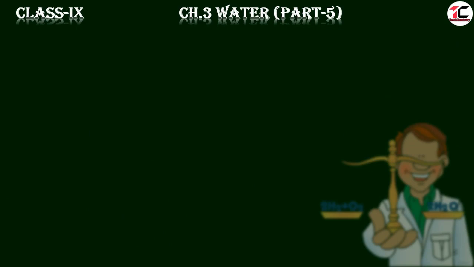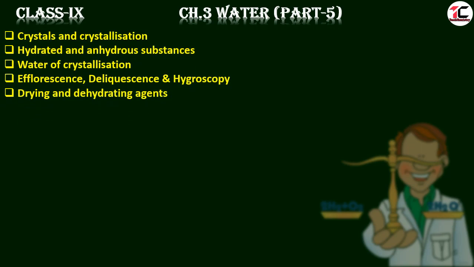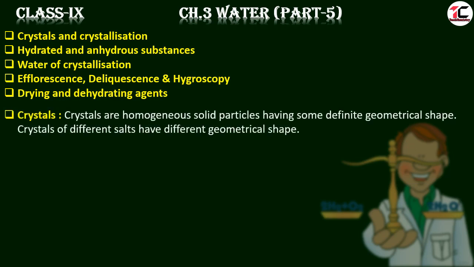Today, I am going to explain to you crystals and crystallization, hydrated and anhydrous substances, water of crystallization, efflorescence, deliquescence, and hygroscopy. These are the properties, drying and dehydrating agents. Let us start with the crystals.